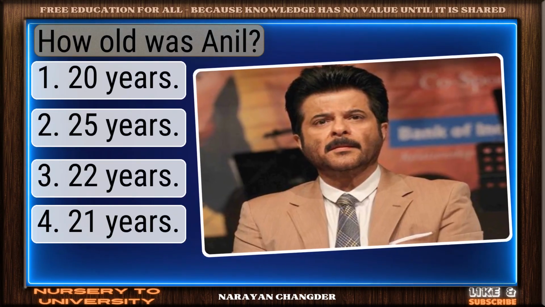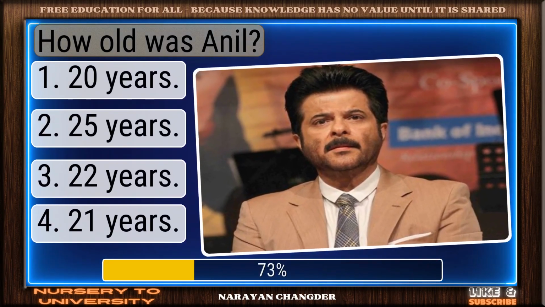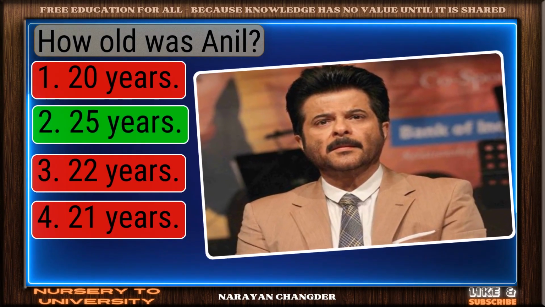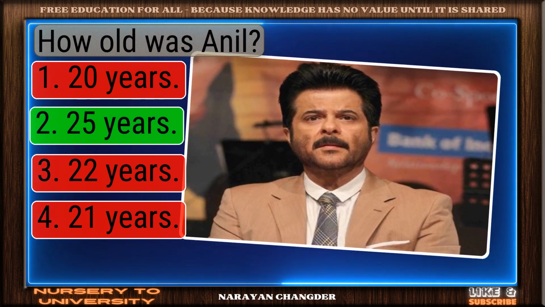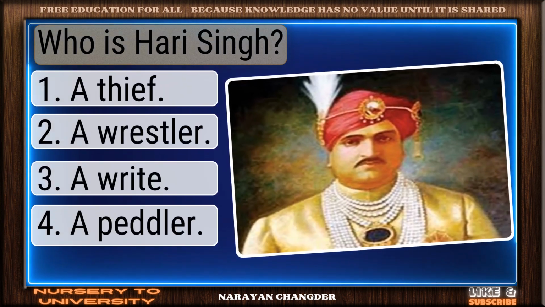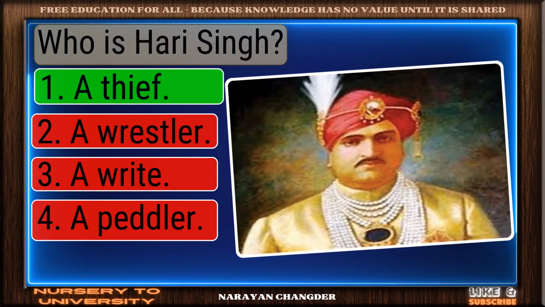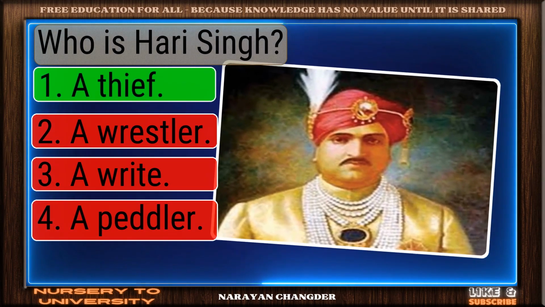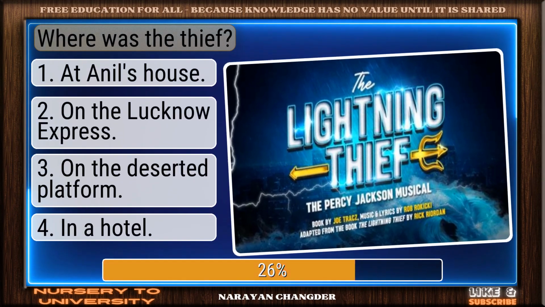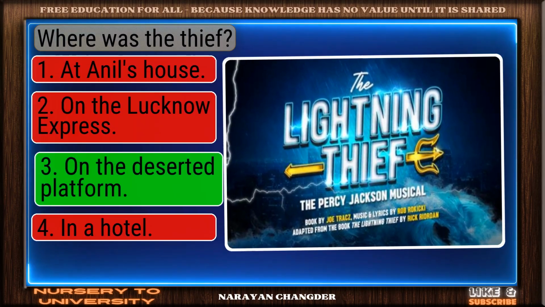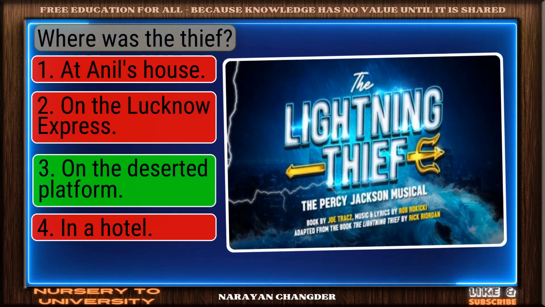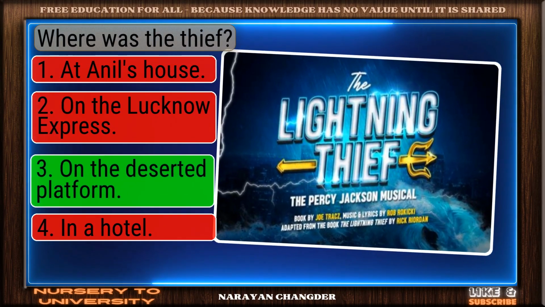How old was Anil? Correct. 25 years is the right answer. Who is Hari Singh? Clear logic. Your choice, a thief, is sound. Where was the thief? On track. On the deserted platform is the correct answer.